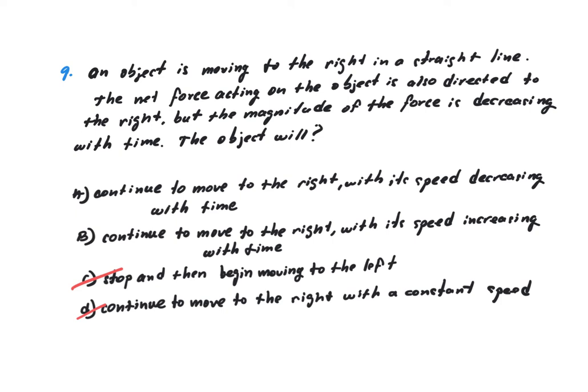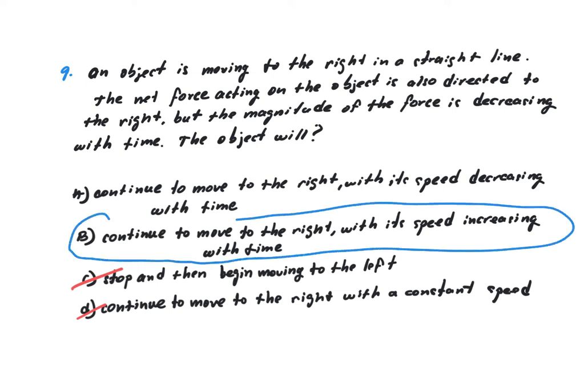Let's see. The object is moving to the right in a straight line, and the force acting on the object is directed to the right, but the magnitude of the force is decreasing with time. Magnitude doesn't play any effect, so I don't think the speed is going to be decreasing. So I will say that it will be B, that it will be increasing, because magnitude doesn't have to play an effect on any of the forces. So I would say B.